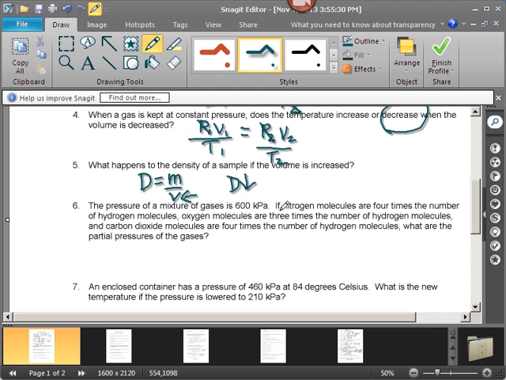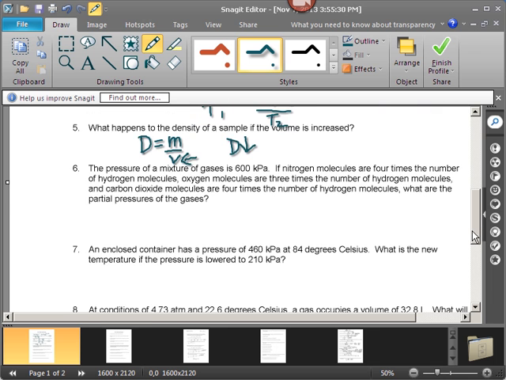The pressure of a mixture of gases is 600 kilopascals. If nitrogen molecules are 4 times the number of hydrogen molecules, oxygen molecules 3 times the number of hydrogen, and carbon dioxide molecules are 4 times the number of hydrogen molecules. What are the partial pressures of the gases? Okay, so we know the whole thing is 600 kilopascals. Let's think through this. And that's going to be equal to all of the individual pressures added together.